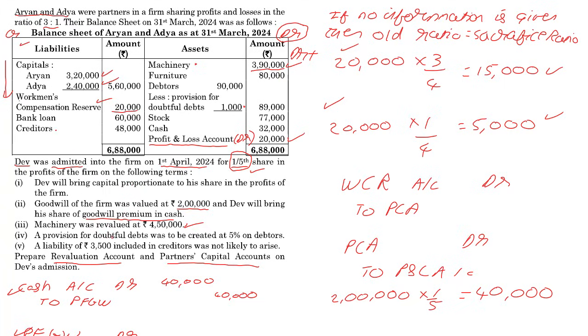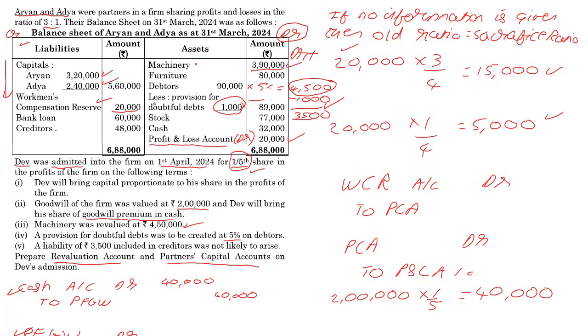Then a provision for doubtful debts is to be created at 5% on debtors. If I was to take 5% over here, I am going to get, I'm guessing, 4,500. But these guys are only 1,000. That means the provision for doubtful debts has to increase till it touches 4,500. So that means it has to increase by 3,500.